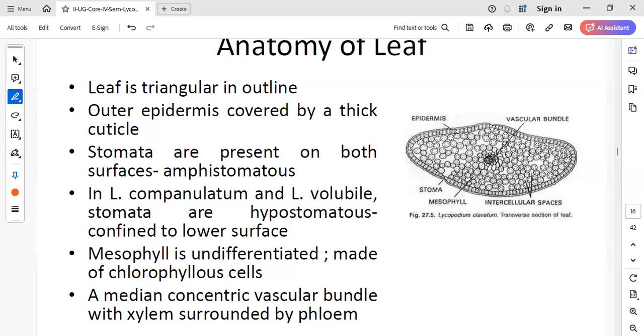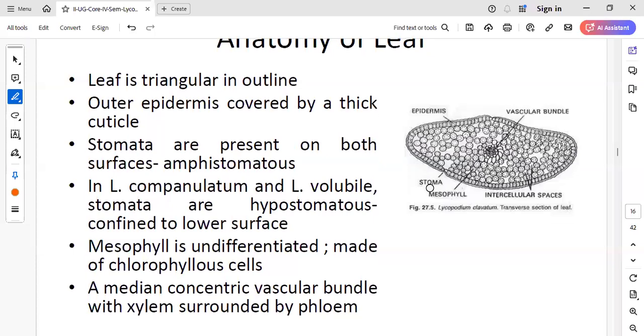And we can see the presence of an outer thick cuticle. Ma'am, how is the leaf triangular in shape? As there is no stalk, there is no presence of any petiole. The lamina is directly getting attached to the stem. So the base of the lamina will be triangular in shape when you take the transverse section. So due to that, it appears triangular in shape, right?